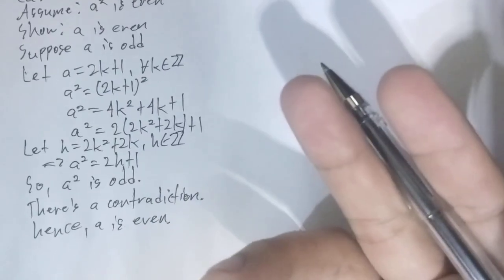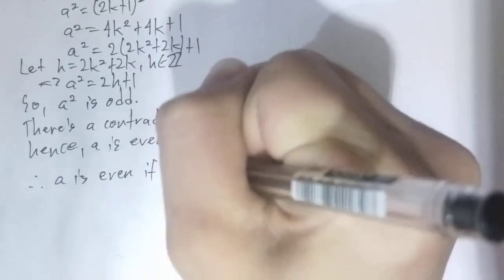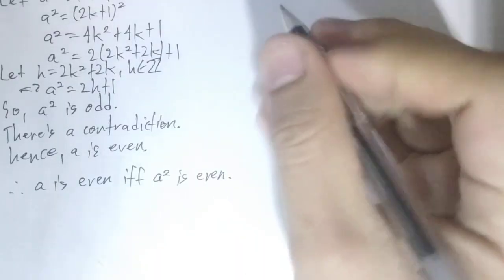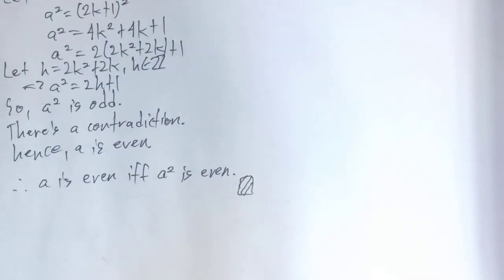Now, if we've shown case 1 and case 2 to be true, then this just means that A is even if and only if A squared is even. And this completes our proof, and we're done.